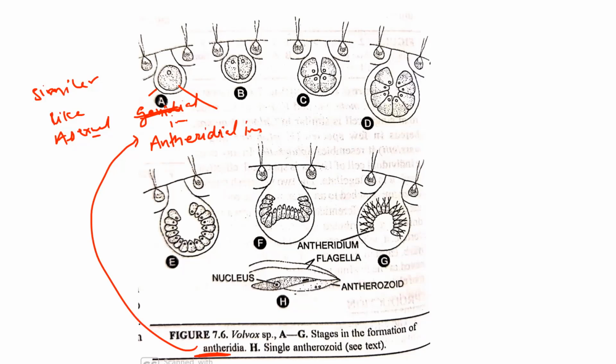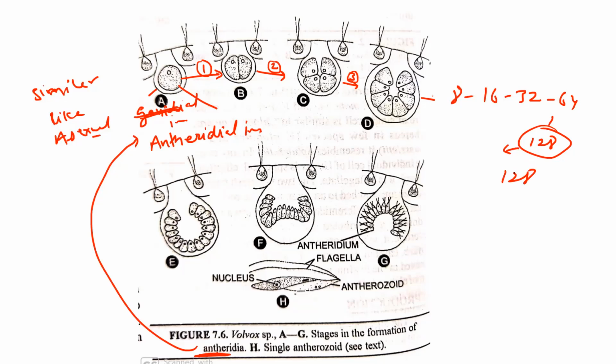The antheridial initial cell becomes enlarged in size, and after losing its flagella, it divides by longitudinal division. After the first division it becomes two cells, the second division forms four cells, and the third division forms eight cells. After the eight-cell stage it becomes 16 cells, 32 cells, 64 cells, and up to 128 cells. So here is another difference. In the formation of antheridia there are a large number of mitotic divisions, and the cell number is up to 128 or more.